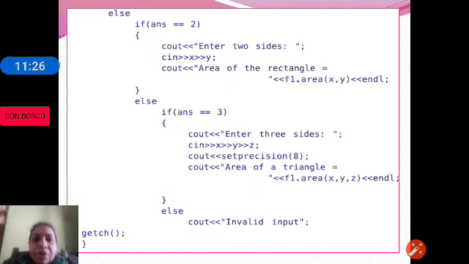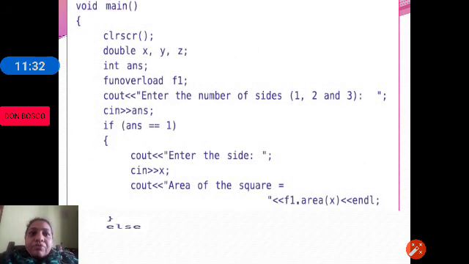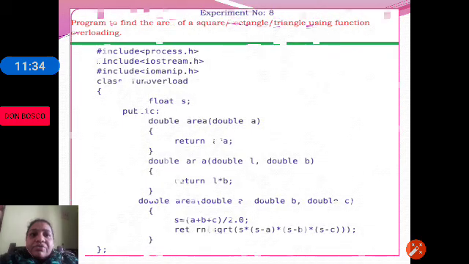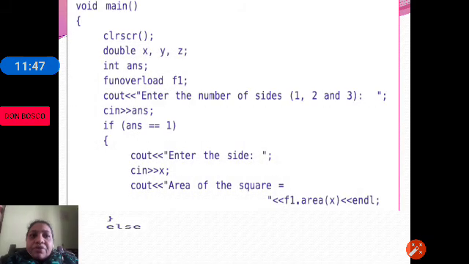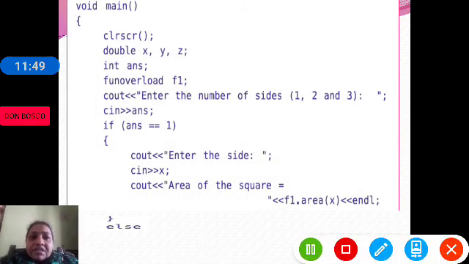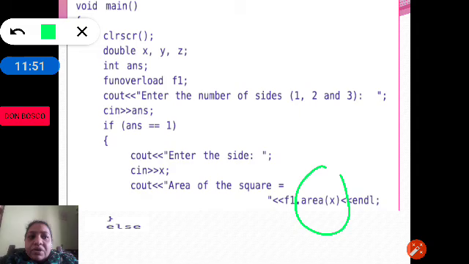So this is how we can implement function overloading. We have three functions: area, area, area. One area with 1 argument, one with 2 arguments, another with 3 arguments. When the function is called, if 1 argument is given, the first function is called.